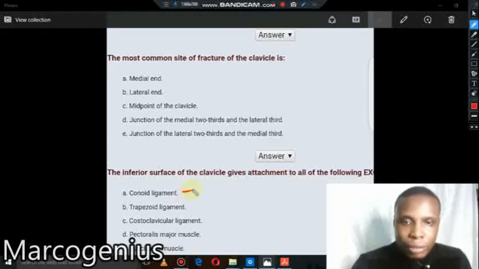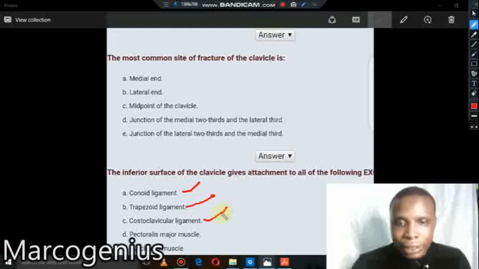Conoid ligament, this one is correct. It gives attachment to the trapezoid ligament. Now these two are at the lateral part, the inferior surface of the lateral part. Costoclavicular ligament, this one is correct, which is on the medial part. These two are lateral, these are medial.